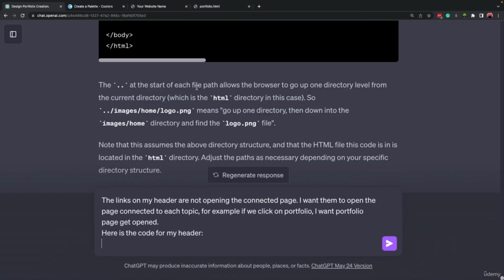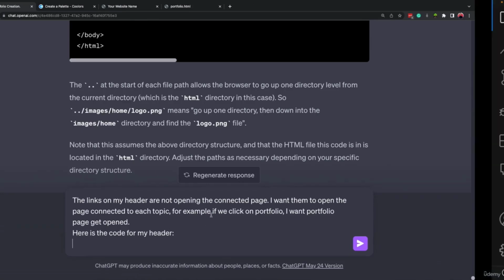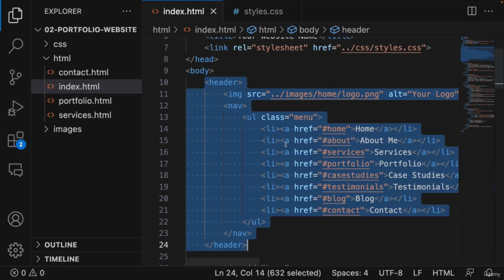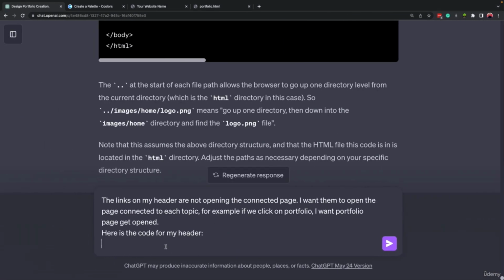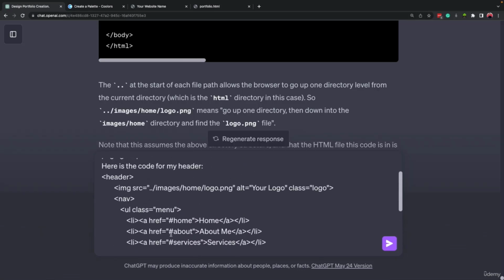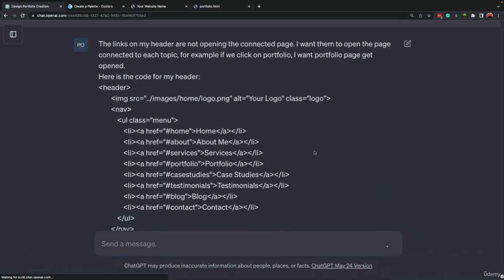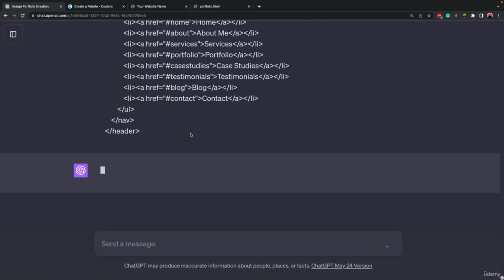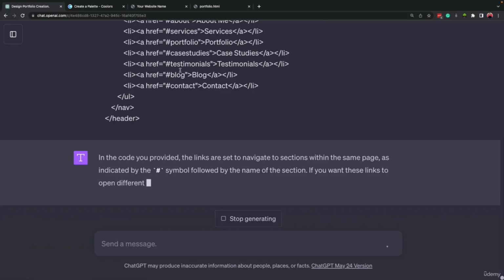Same as the previous example, you can come here and say, all right, this is my HTML code. This is all the code that we have right now, and then paste all of it. Then ChatGPT makes changes, and then again, paste all of the changes that ChatGPT made inside your HTML file. In this example, I'm just going to copy and paste the header part, okay? And let's wait for ChatGPT to make the changes and explain why this is not working.